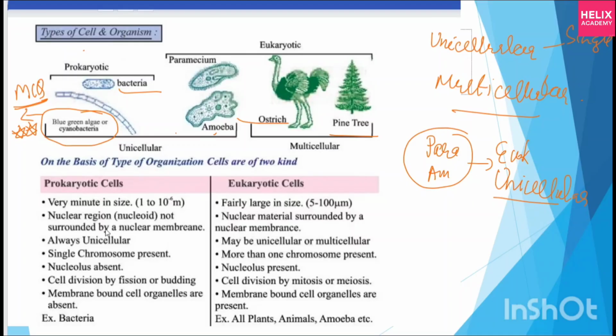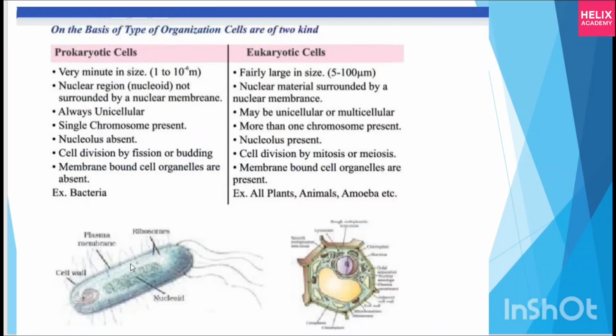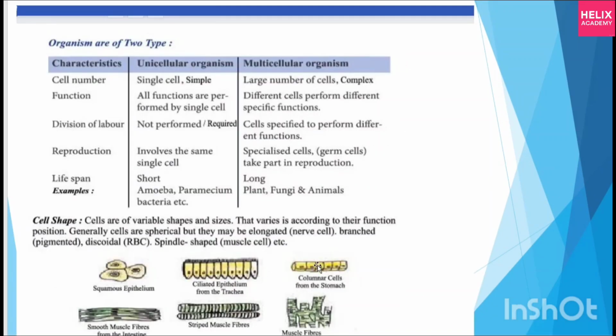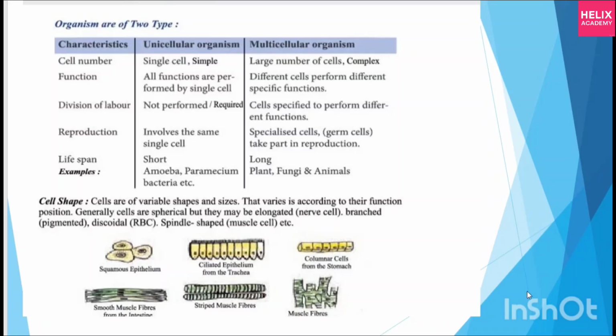Now these are the basic differences: very minute size, nuclear region not surrounded by membrane, always unicellular, single chromosome present, nucleus absent, cell division by fission or budding, no membrane bound cells and organelles. This is for your notes only. Next, they have defined the eukaryotic and prokaryotic. We have already discussed. This is for notes only.